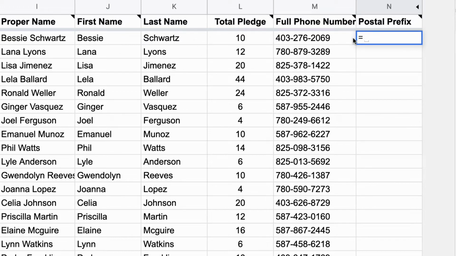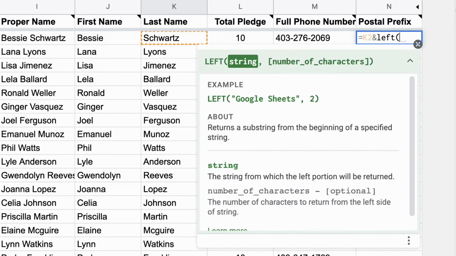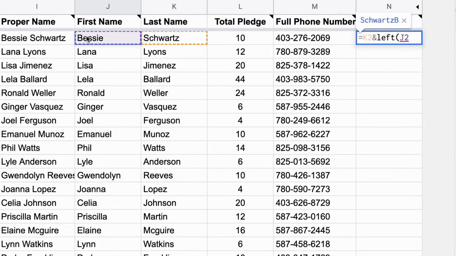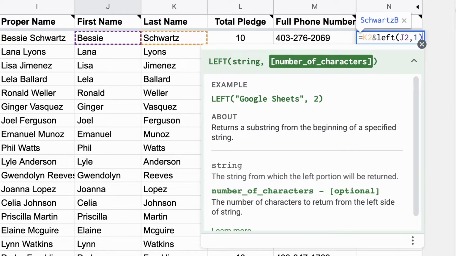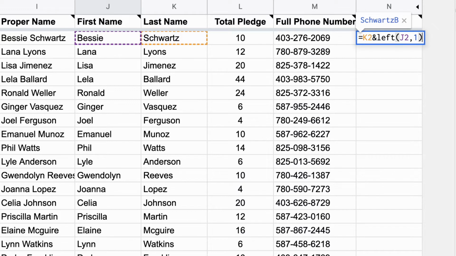So I'm going to take this one, equal to, and I want the first initial of the first name. So I'm going to do the left, and the string I could use either Bessie or the first name here, but I'll use the first name. And it says how many digits. I want the first one. And the last 4 numbers of the phone number here.